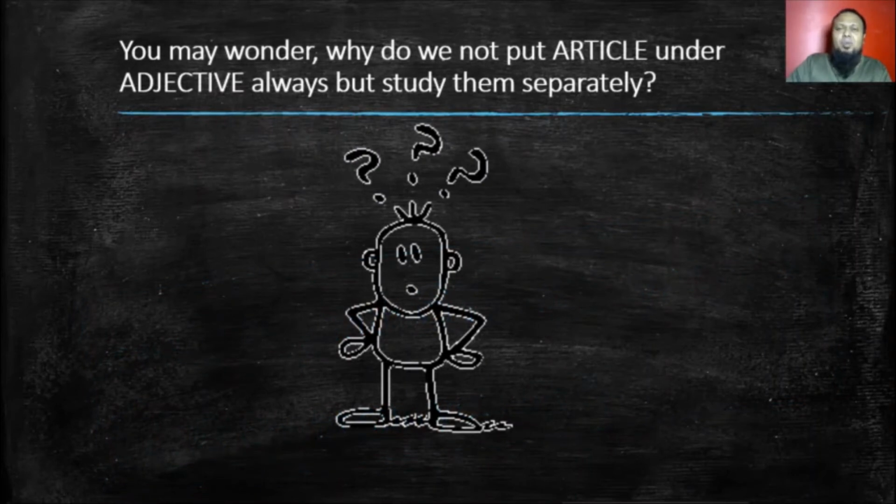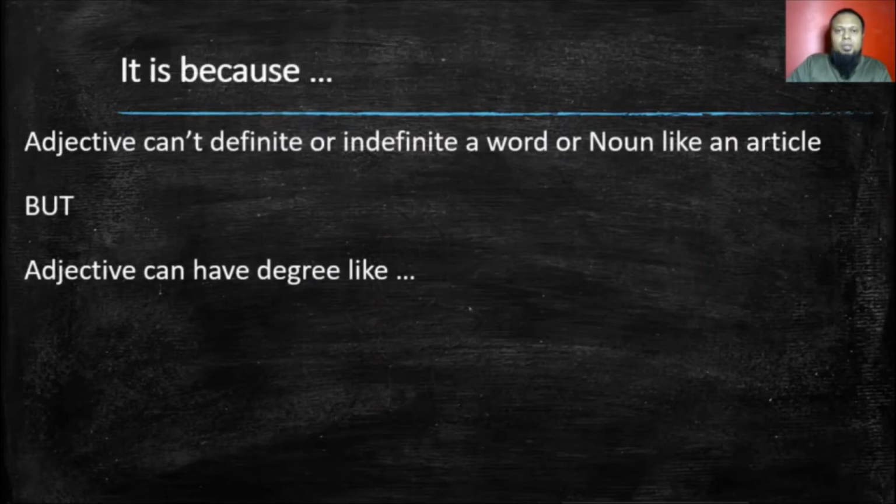So you may wonder, why do we not put articles under adjectives always, but study them separately, right? Because an article also shows a number, and we know that an adjective can show the number of a noun. If I say I am a boy, it shows a number. So why don't we do that? Because an adjective can't make a word or noun definite or indefinite like an article.